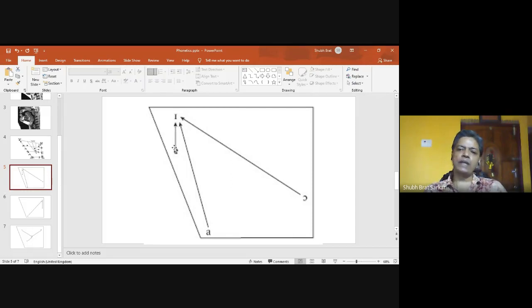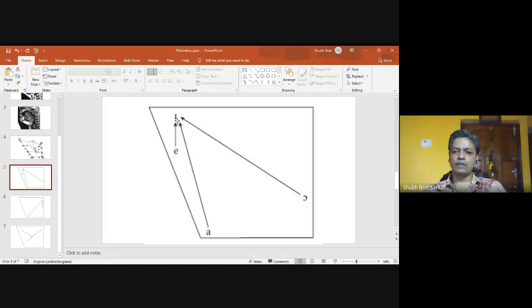In order to produce the A sound, the tongue takes the front position. This is front. Unrounded vowel between half close and half open, and it glides towards the position of E, that is front unrounded vowel just below close position.